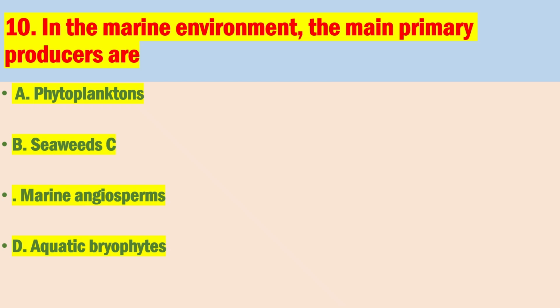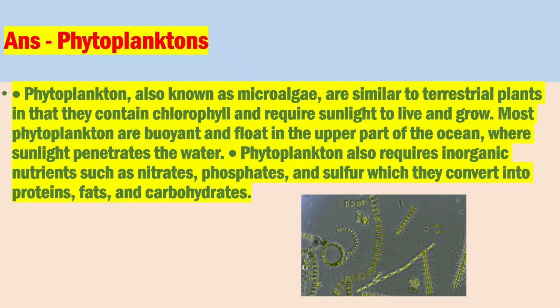Number 10. In the marine environment, the main primary producers are? The correct answer is phytoplanktons. Phytoplankton, also known as microalgae, are similar to terrestrial plants in that they contain chlorophyll and require sunlight to live and grow. Most phytoplankton are buoyant and float in the upper part of the ocean, where sunlight penetrates the water. Phytoplankton also requires inorganic nutrients such as nitrates, phosphates, and sulfur, which they convert into proteins, fats, and carbohydrates.